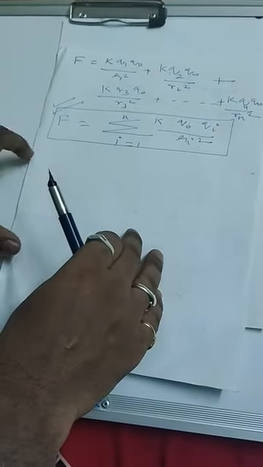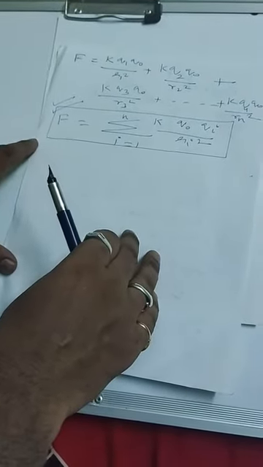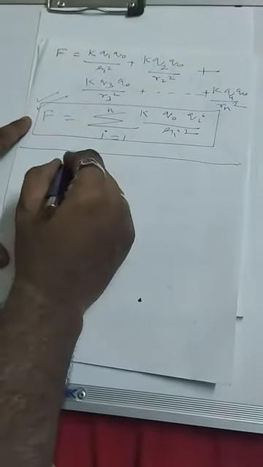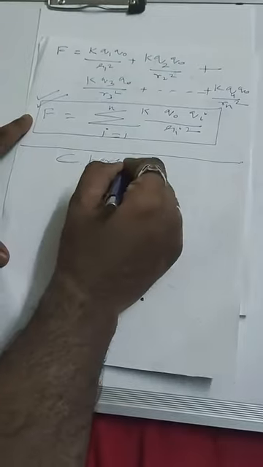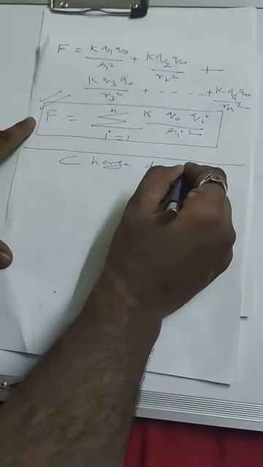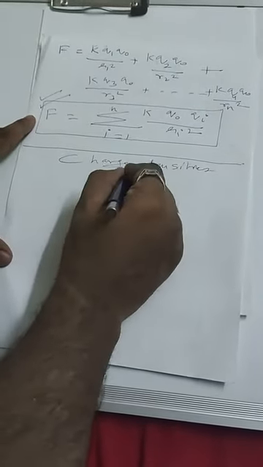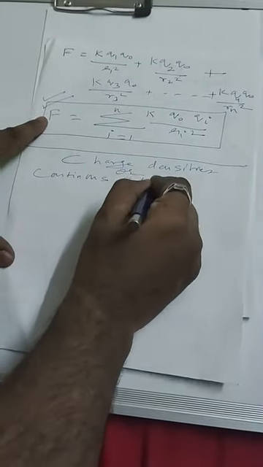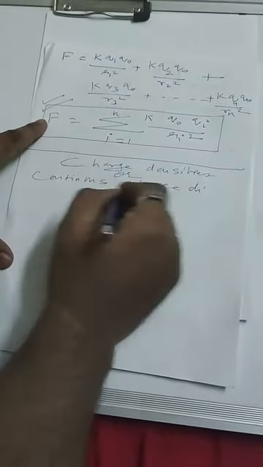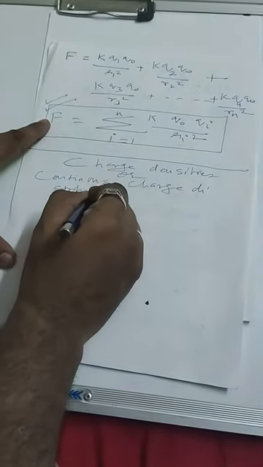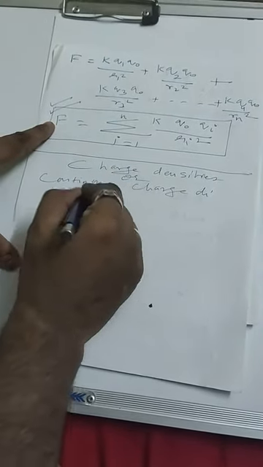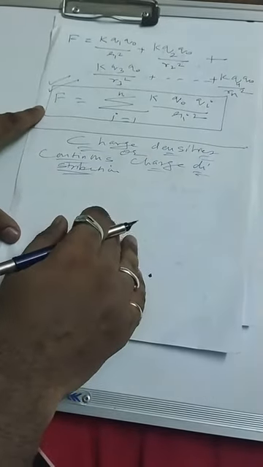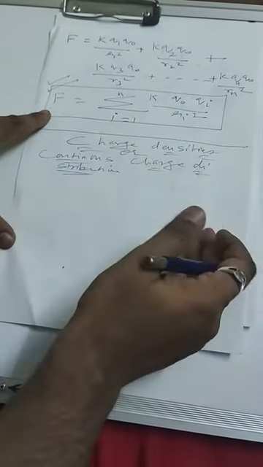Now let's talk about the next very important thing, that is the charge densities, or the continuous charge distribution. This is a very important topic in this chapter, and this will be asked in our derivations also.